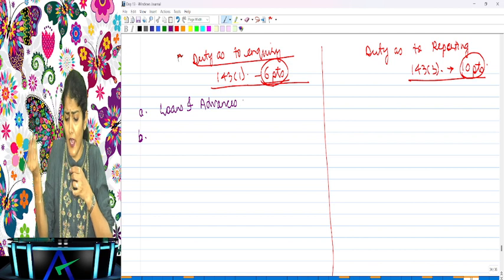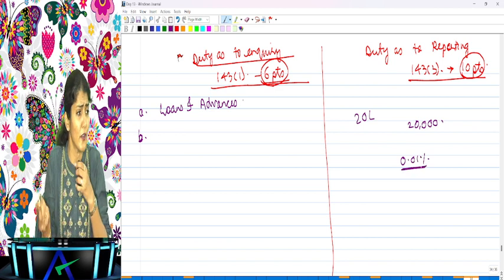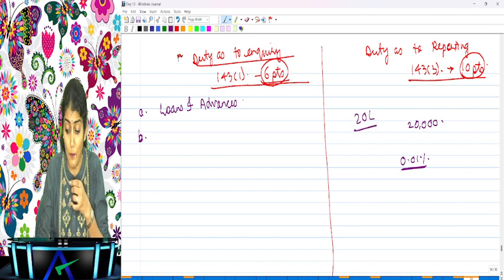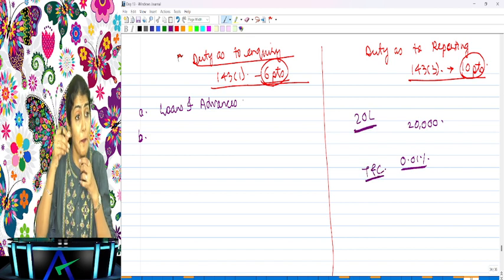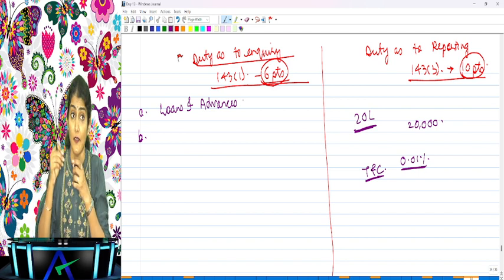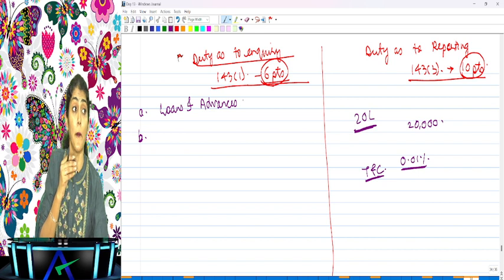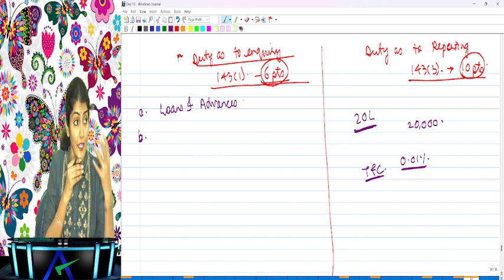You say, ma'am, what do I have to do? They have given a loan of 20 lakh. They have taken a security of 20,000. Rate of interest is 0.01%. What is that for me to do? No, it says whether loans and advances are properly secured, and whether the terms and conditions thereof are prejudicial to the company's interest. Prejudicial means detrimental, harmful to the company's interest. Auditor, you need to make an inquiry.